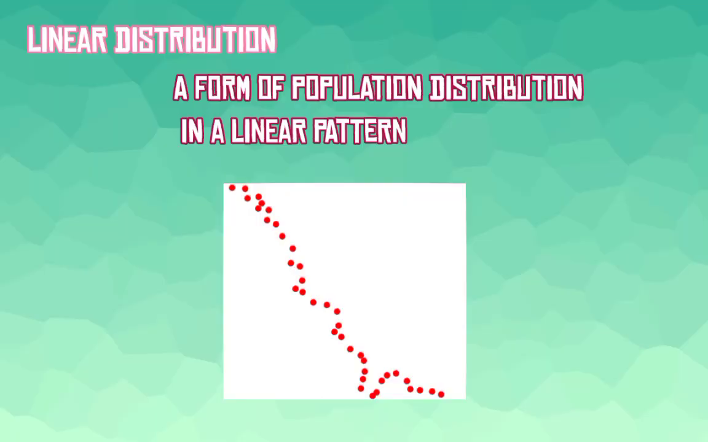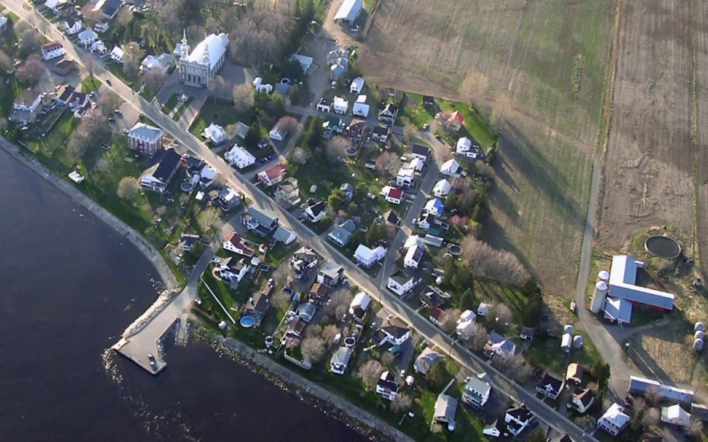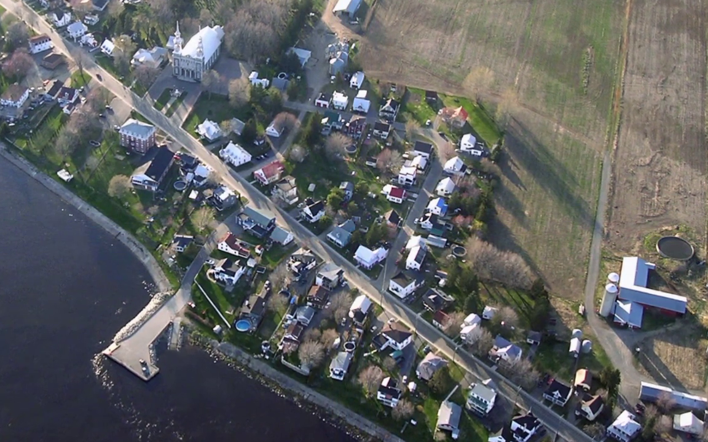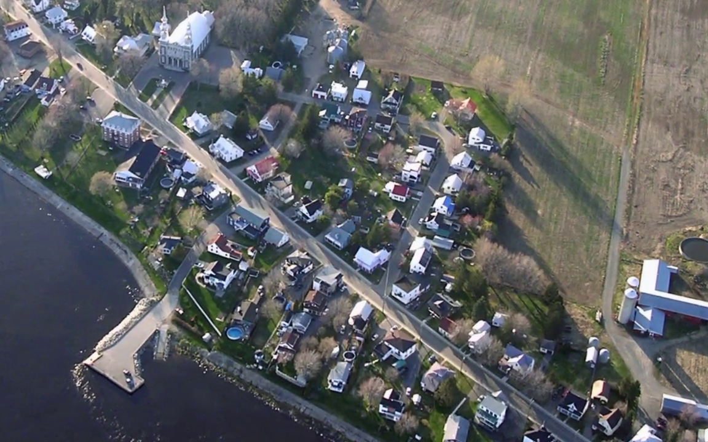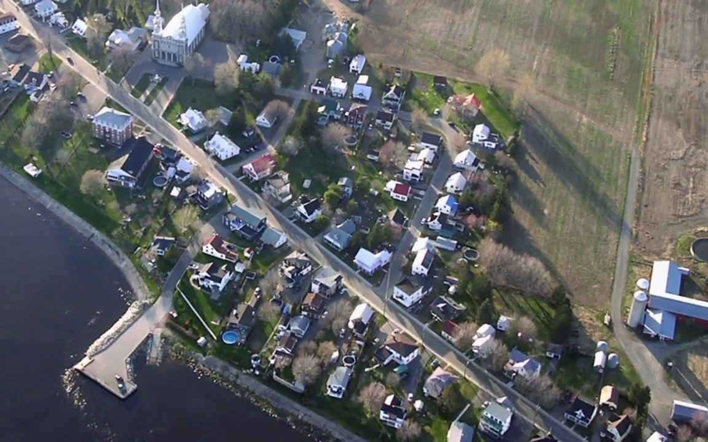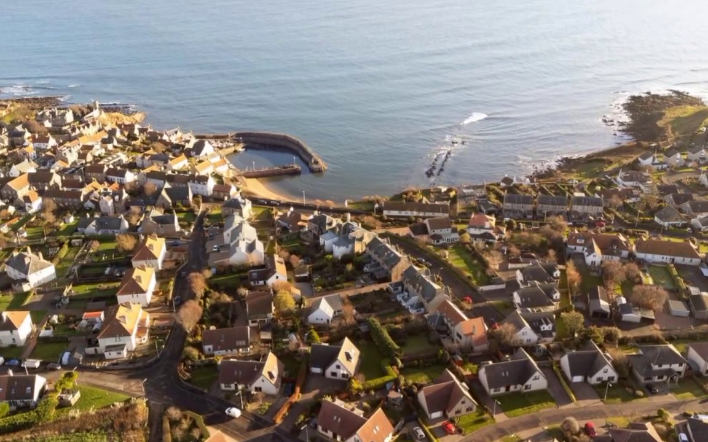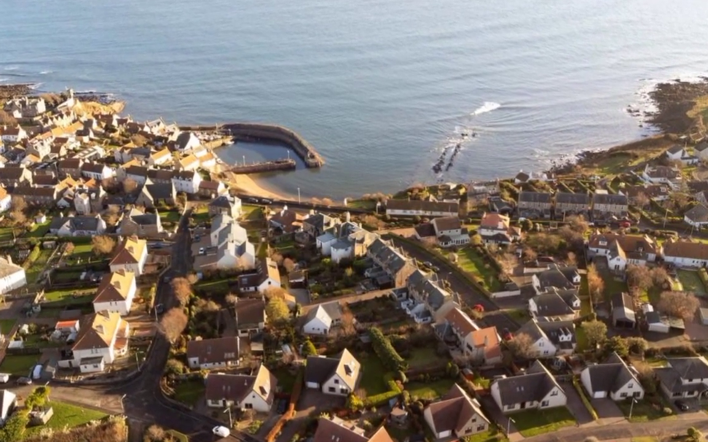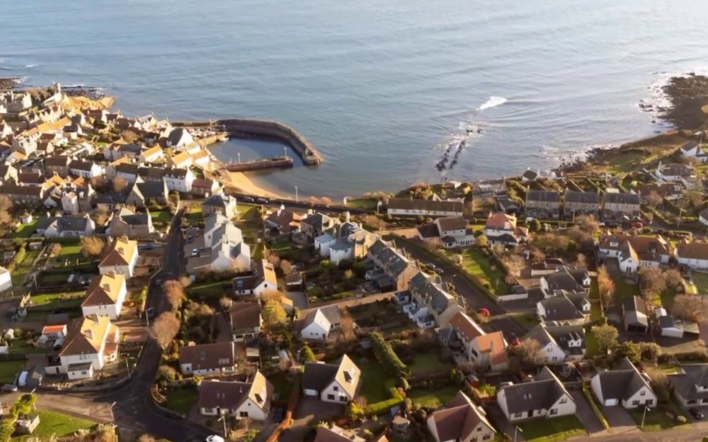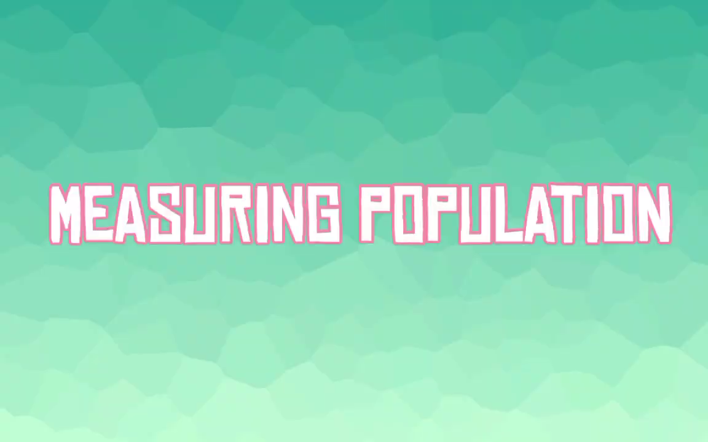The third is linear distribution, a form of population distribution in a linear pattern. For example, people who live close to the sea. This happens because of the factor of resources, where people mostly work in fishing, where fish are resources from the sea, which explains why people line up living from the edge of the sea or on the bay, making a linear pattern.